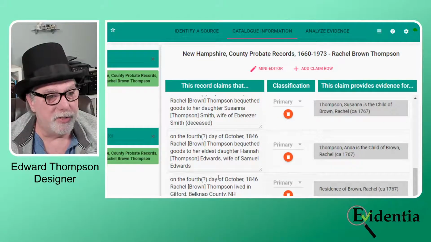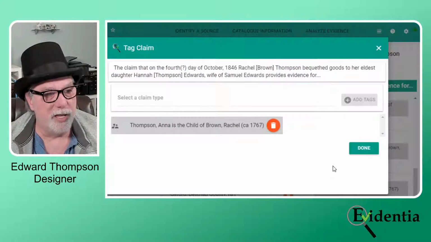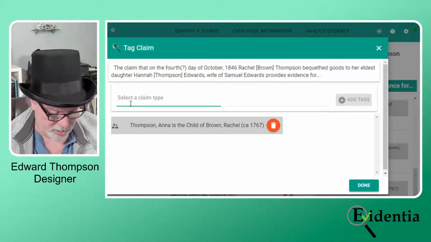Then we get down to the 4th day, bequeathed goods to her eldest daughter, Hannah Edwards, wife of Samuel Edwards. So here I get that Hannah was a child of Rachel, and I'm actually missing that she was the spouse of Samuel Edwards. So let's add this.